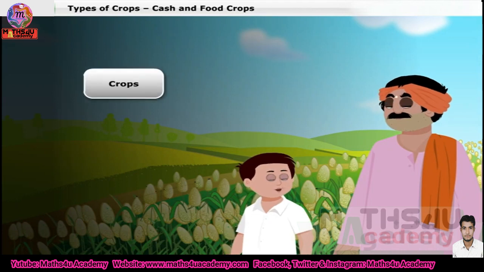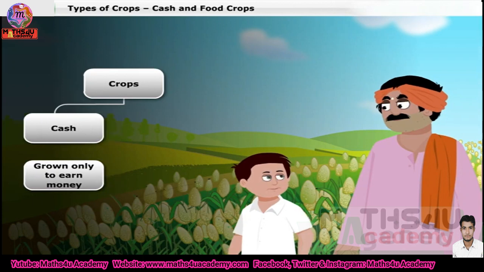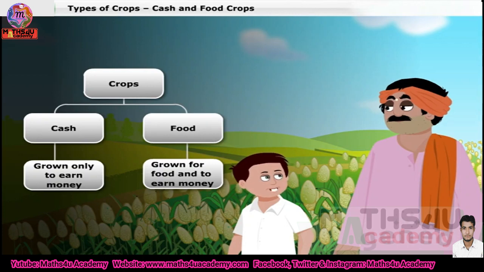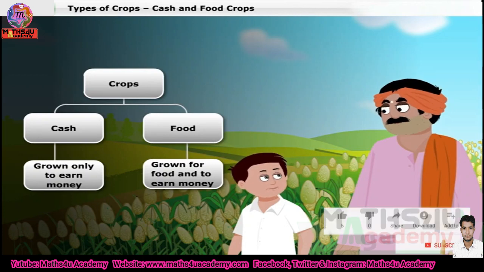Okay, so when we need money, we will grow the cash crops. And when we need food, we grow rice, vegetables, and similar crops. Let us summarize what we've learned in this learning unit.